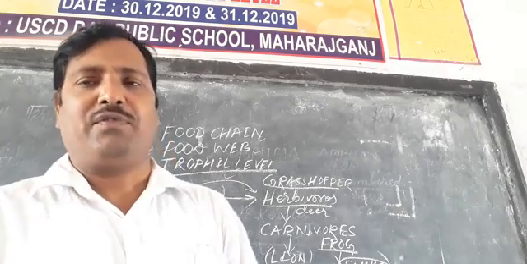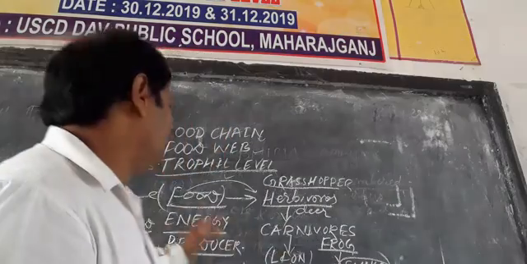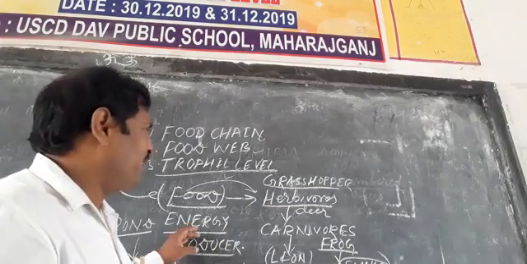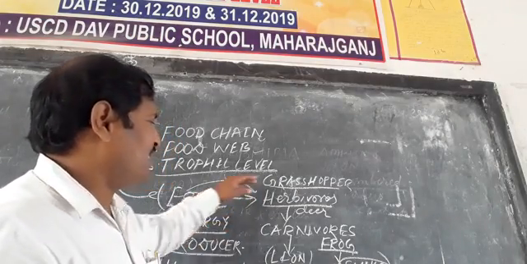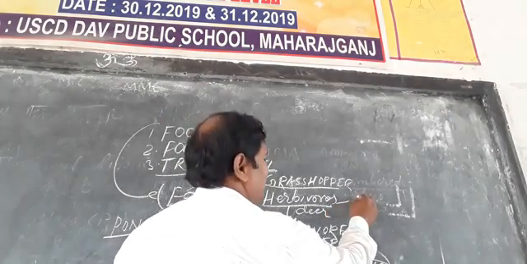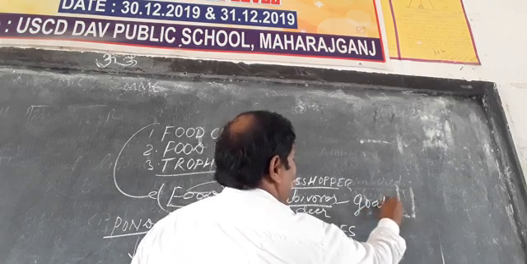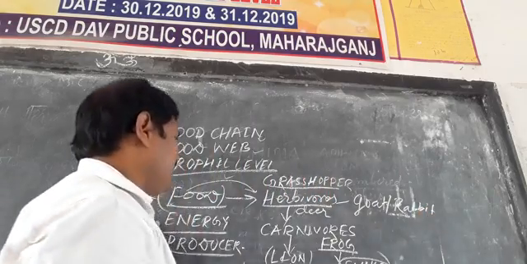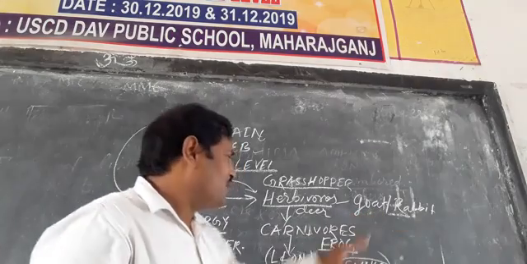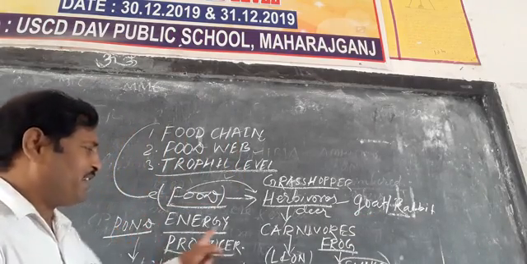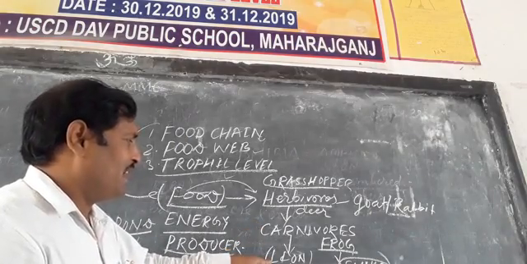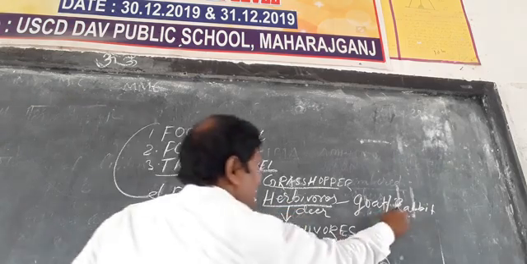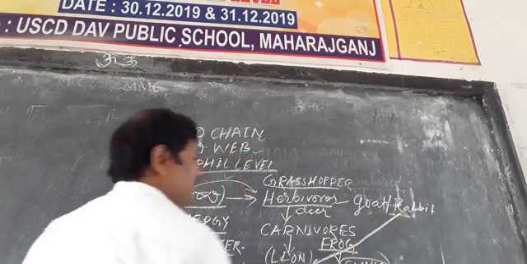Now we have to talk about the food web. The plant makes the food, and these plant products are taken by the herbivores. We can say the grasshopper, and we can also write the goat and the rabbit. In the food chain where we wrote the carnivore, the lion, if the lion does not have the deer, it can also eat the rabbit.